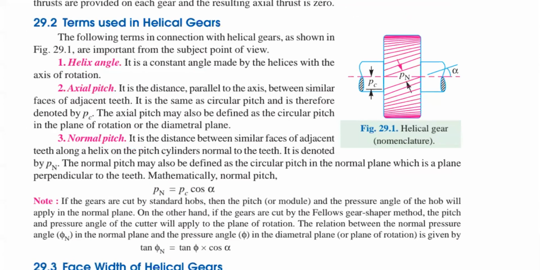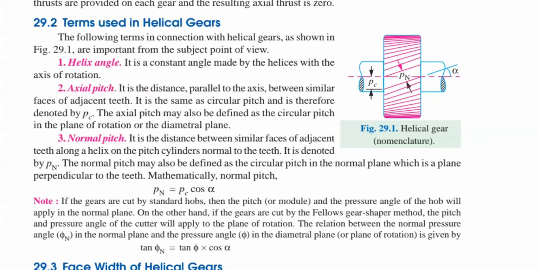Next, what is meant by axial pitch? Axial pitch is the distance parallel to the axis between similar faces of adjacent teeth. It is the same as the circular pitch, denoted by Pc, which you also have in the case of a spur gear.